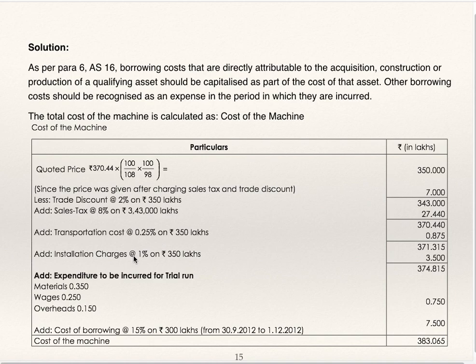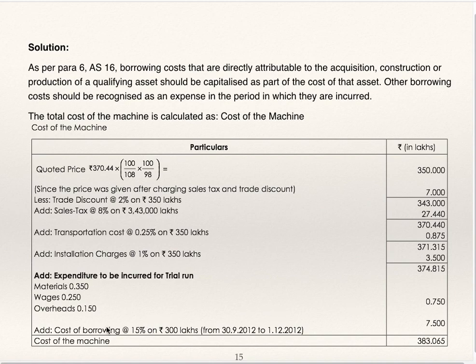Transportation cost and installation charges are given as a percentage of quoted price. That is the reason why we have calculated quoted price. After deducting trade discount and adding sales tax, we arrived at 370.44 which is given. But just as transportation and installation charges are to be calculated on quoted price, we first calculated quoted price by working backwards. Now add transportation cost and installation charges. Add expenditure incurred for trial run, which is material, wages and overheads. Rupees are in lakhs, so addition of this is 0.750.